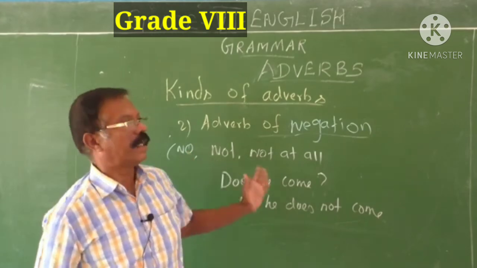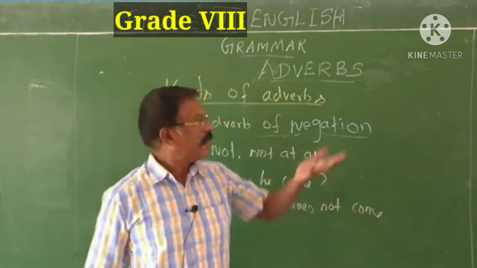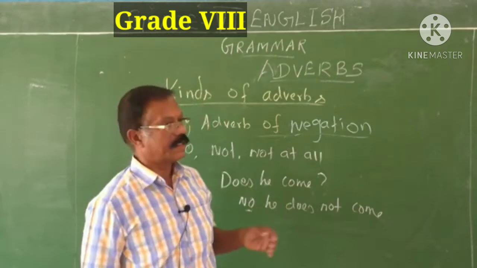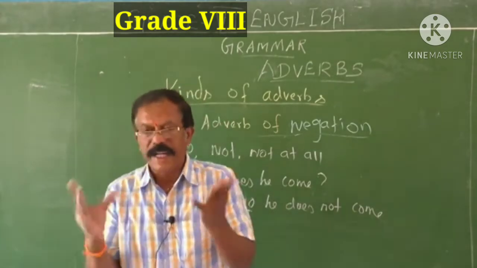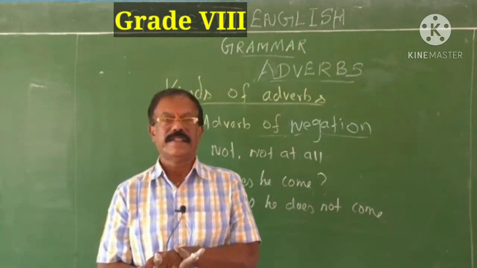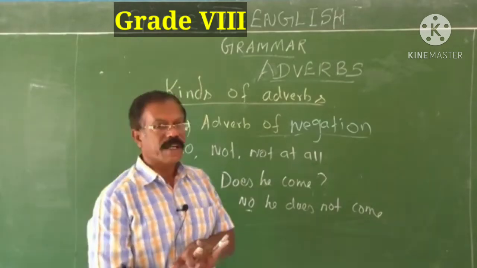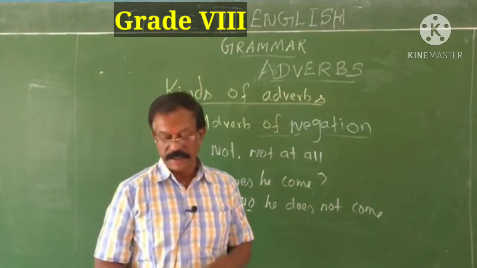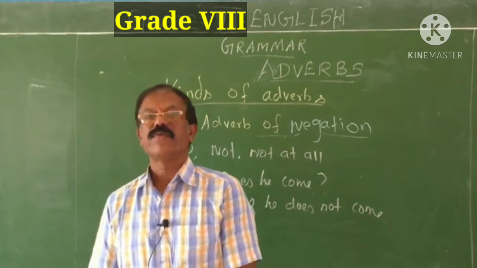See, no, not at all, by all means. Why do we call them adverbs of negation? Because they show the negative aspect of an action. Therefore, they are called adverbs of negation. Okay, children. Next, how adverbs are formed.